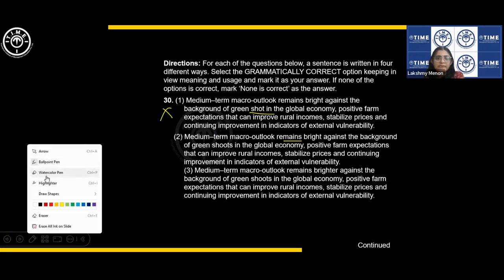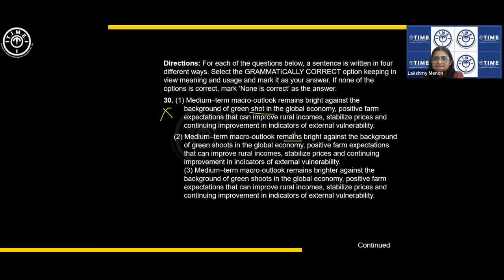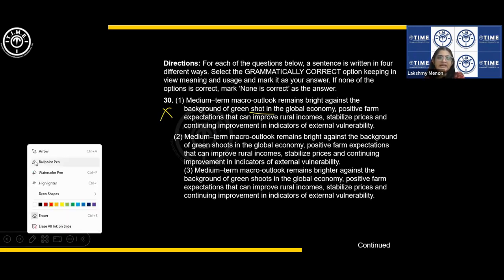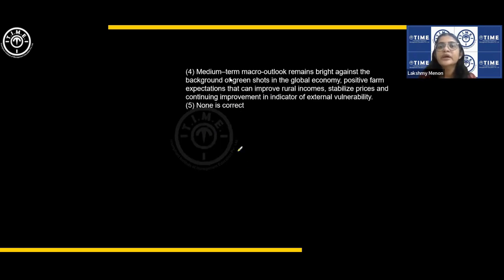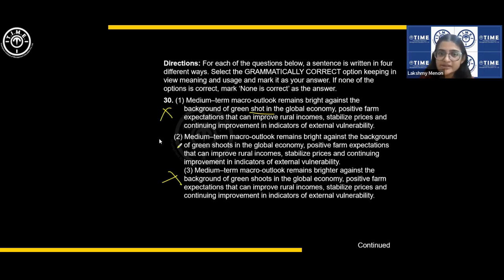Medium term macro outlook remains brighter. What did I say? Brighter against the background of brighter, no comparison there. Nothing else to compare with. So this is wrong. Medium term macro outlook, naturally one tends to say macroeconomic. Macro outlook remains bright against the background of green shots. Again, we have this green shots. So we got one that is correct. Which one was that? 2.